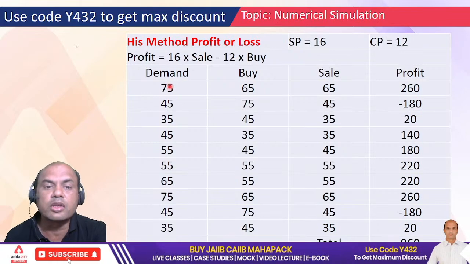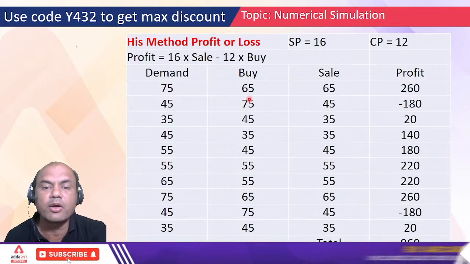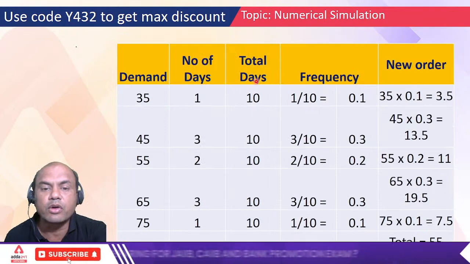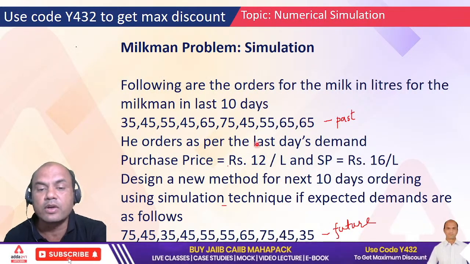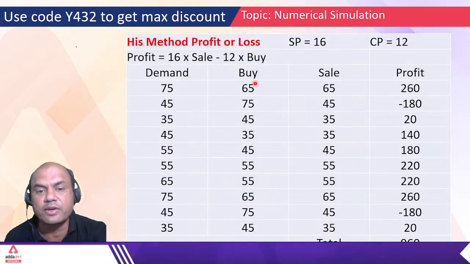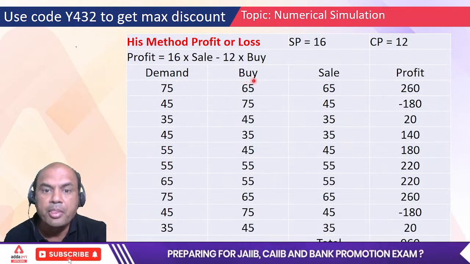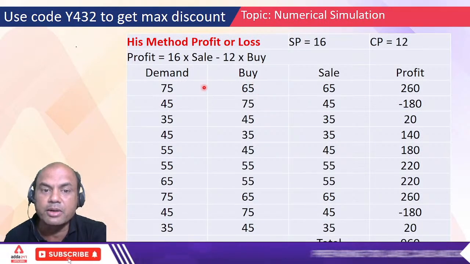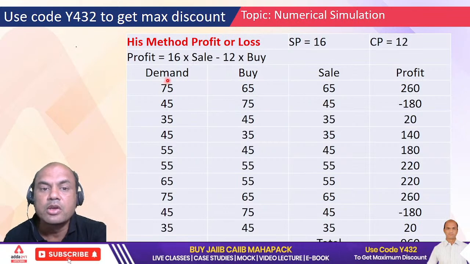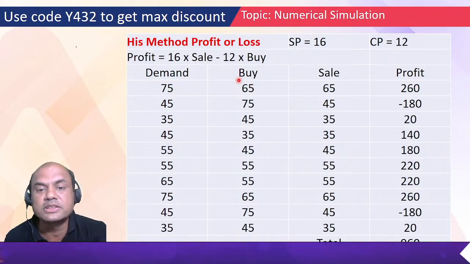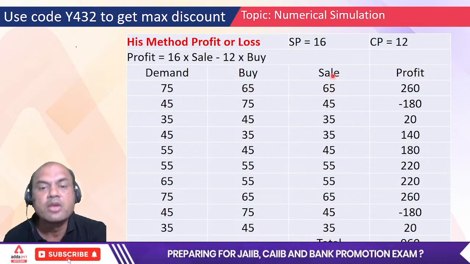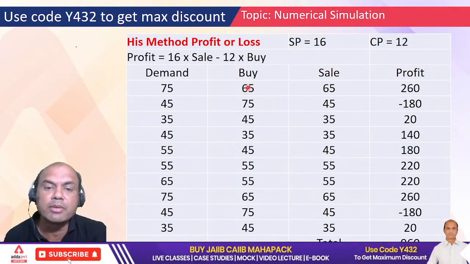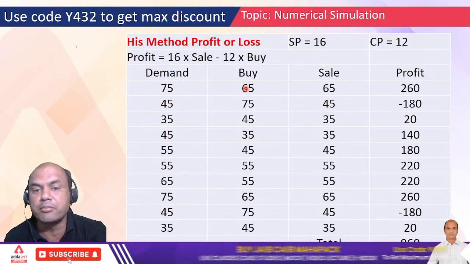So on the first day, how much will he be ordering? 65. Why? What was the order for the last day of the past 10 days? 65. So what is his rule? He orders as per last day's demand. So next day he will be ordering 65. He has bought 65 liters of milk, but how many people came to him? 75. So how many will he be able to cater? 65 only. If I have 65 liters, I will be able to sell only 65. So the sale is always the minimum of these two, demand and buy.